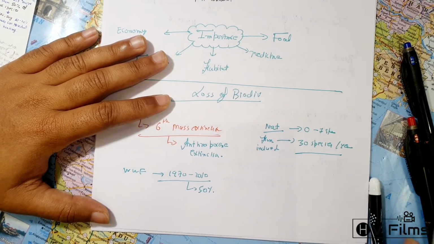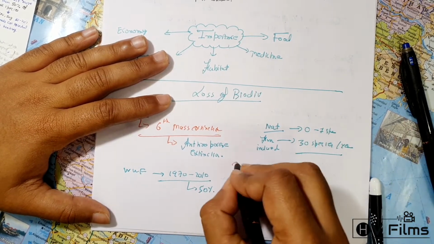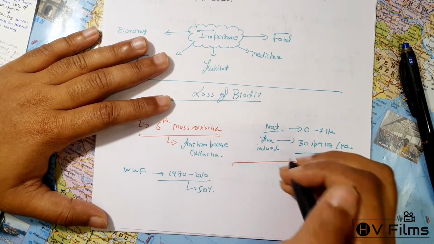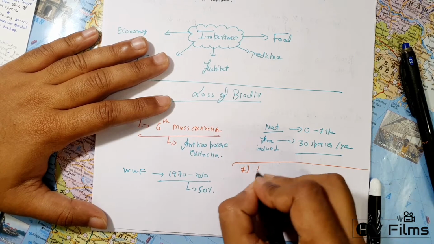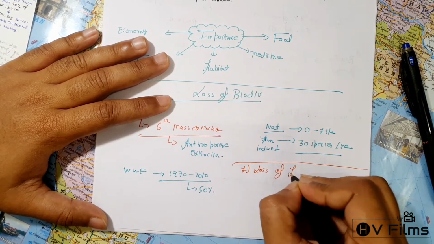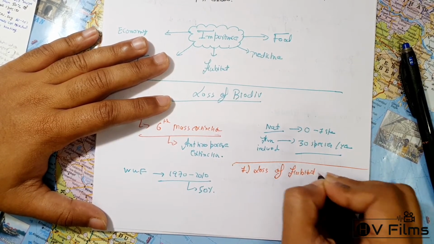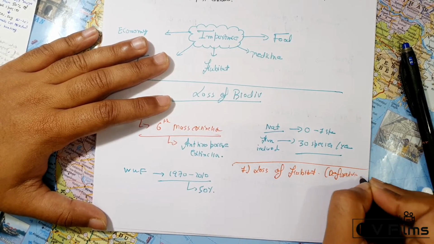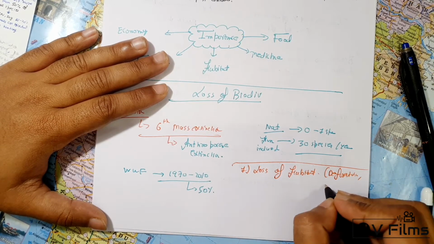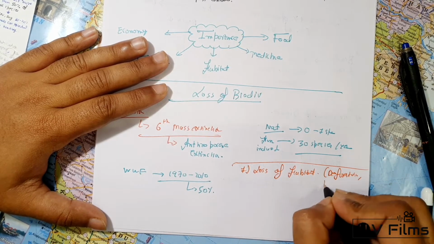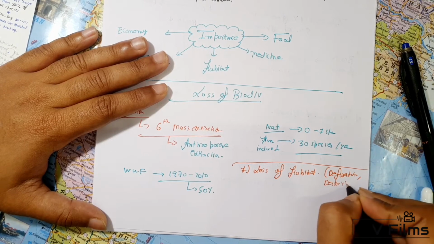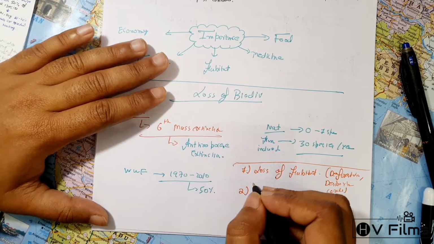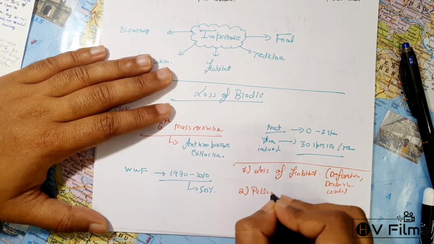So if we see the points which lead to the extinction, as per the United Nations, they have said the main reasons for the loss of biodiversity are, the first one is the loss of habitat. That is because of deforestation, or you can say the destruction of coral reefs, destroying corals. Second point, they have said that it is due to pollution and contamination.